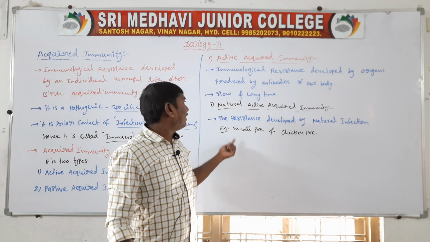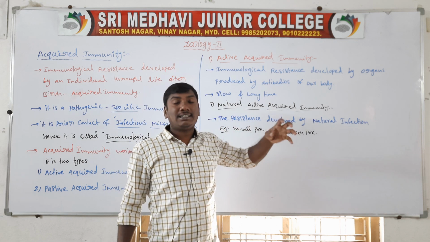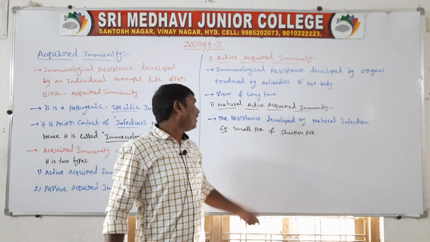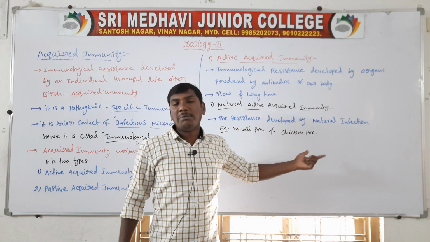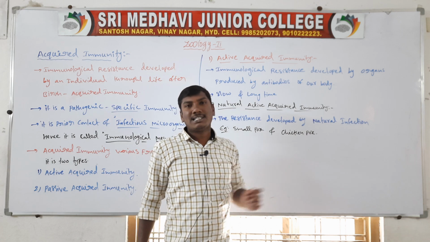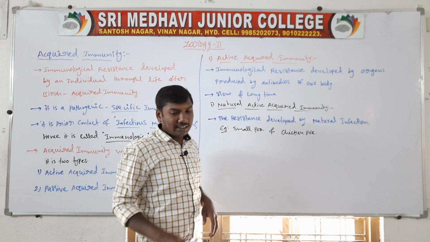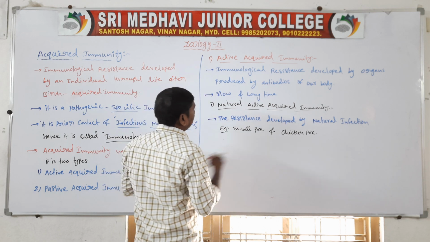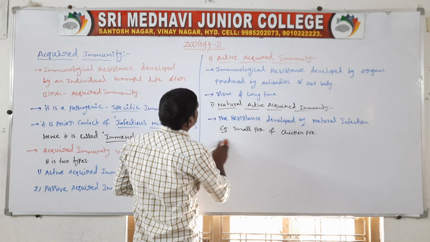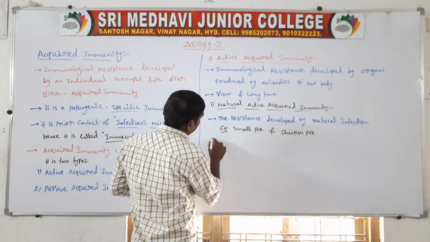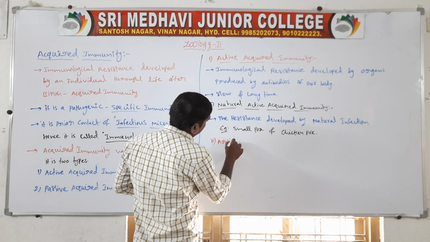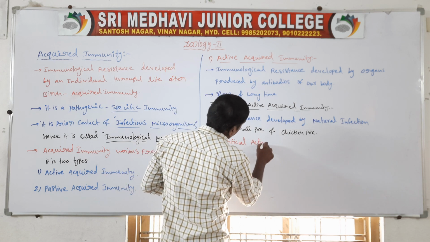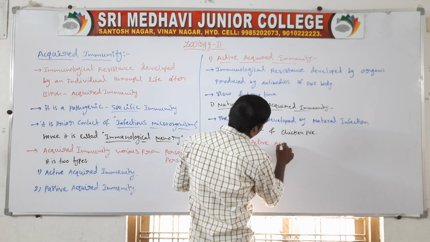So this is natural active acquired immunity: when an infection occurs naturally, the immunity activated at that time is called natural active acquired immunity. Example, chickenpox and smallpox. Next one, the second one, artificial active acquired immunity.